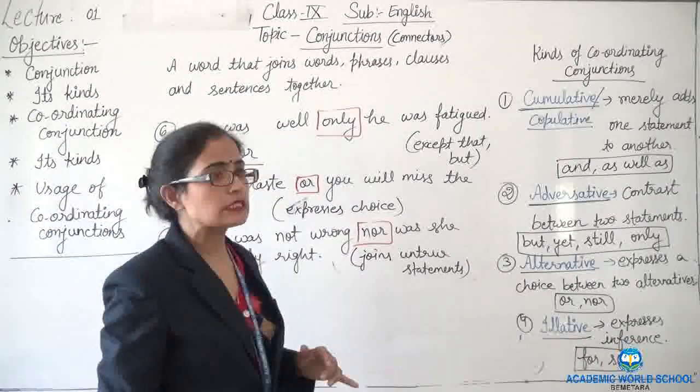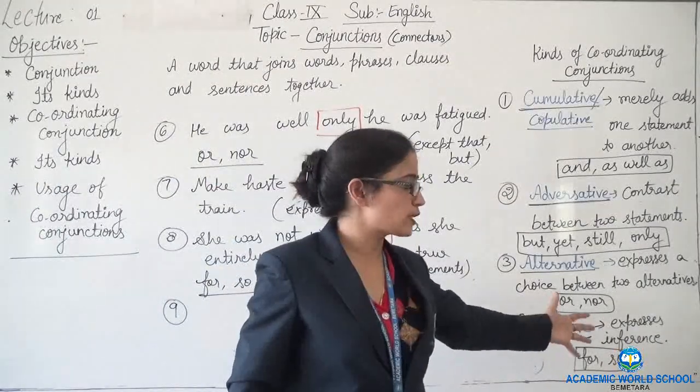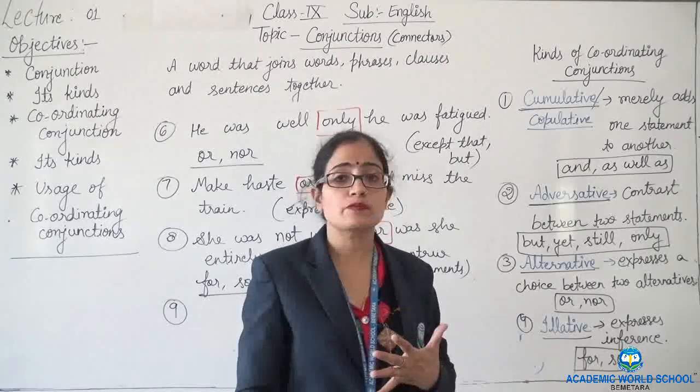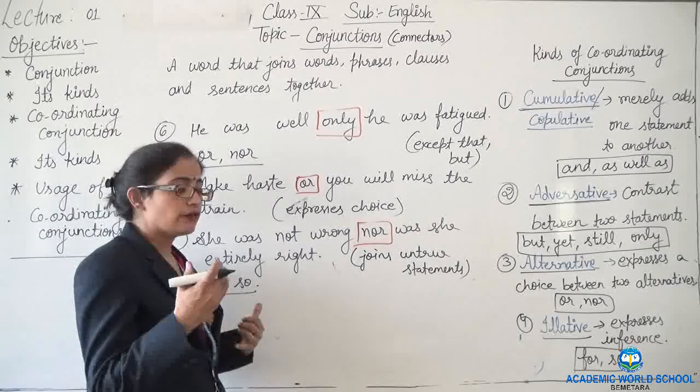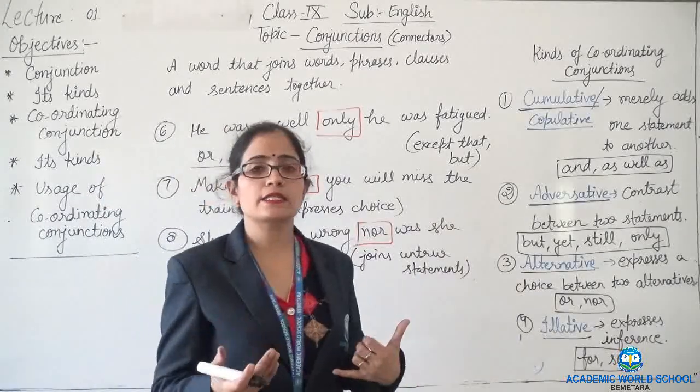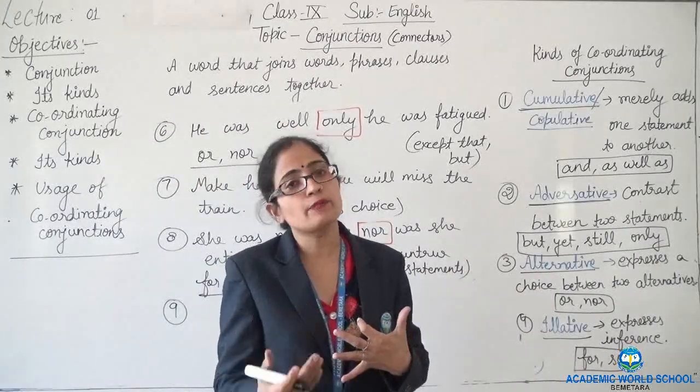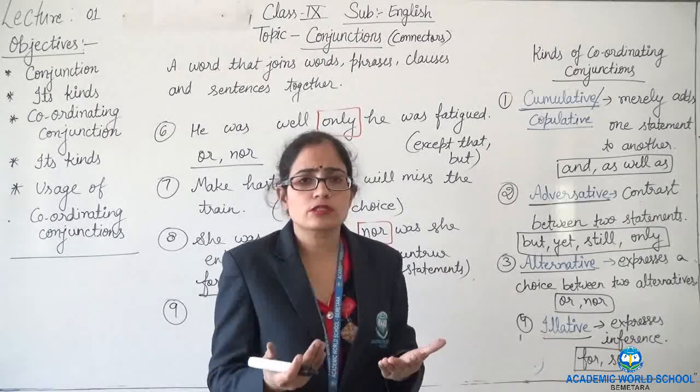For gives us the sense of, as I have told you, that it expresses a kind of inference. Inference means we can guess anything. So when for is used in the sentence, it gives the sense of since or because.